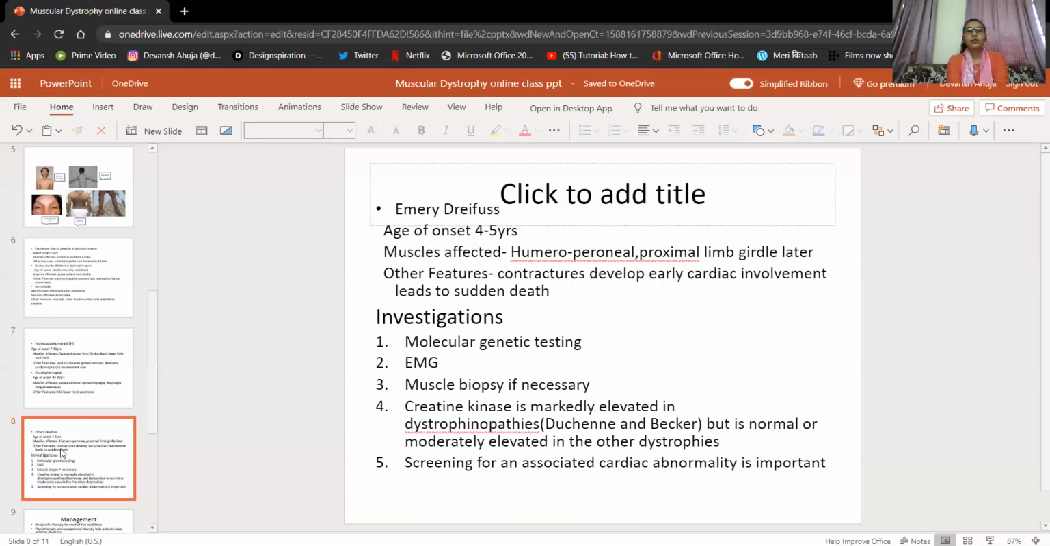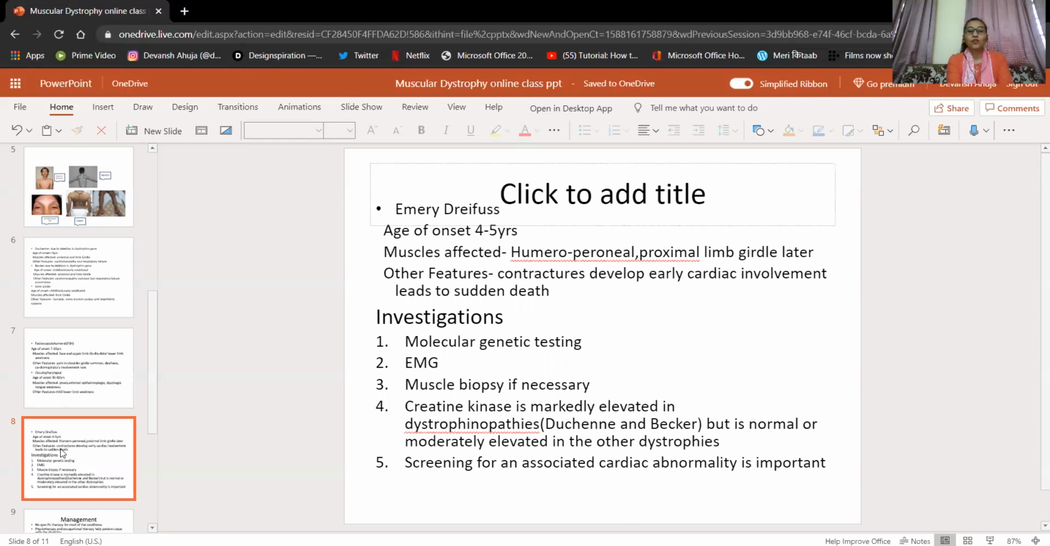The next important test is creatine kinase. Creatine kinase is markedly elevated in dystrophinopathies, which are due to deletion of the dystrophin gene. So basically Duchenne and Becker dystrophies. In these two dystrophies, the creatine kinase level is markedly elevated, but it is normal or moderately elevated in the other dystrophies.